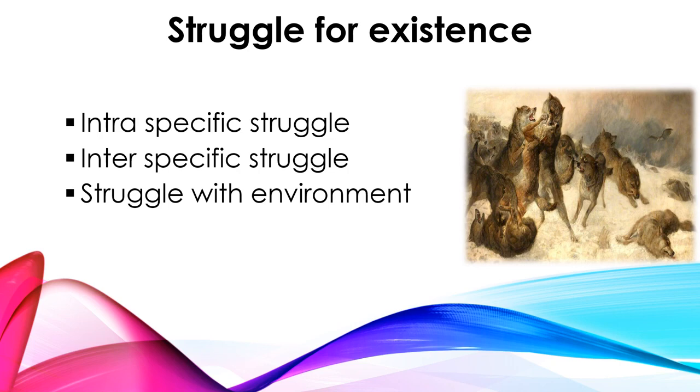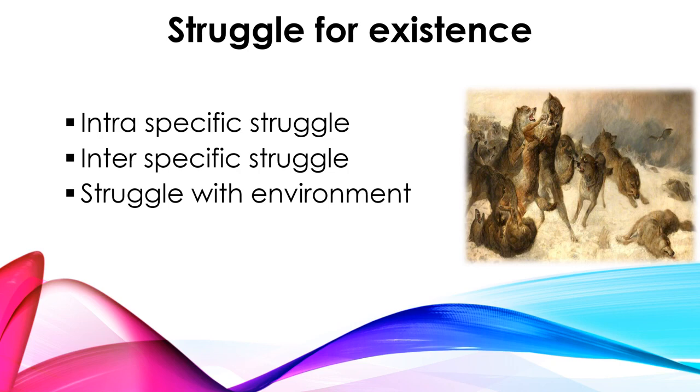This struggle has been classified into three types: the first is intraspecific struggle, the second is interspecific struggle, and the third is struggle with the environment. When the population is increasing, the organisms may face these kinds of struggles. The first one is intraspecific struggle.